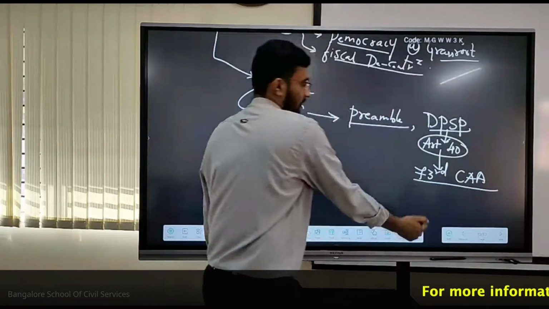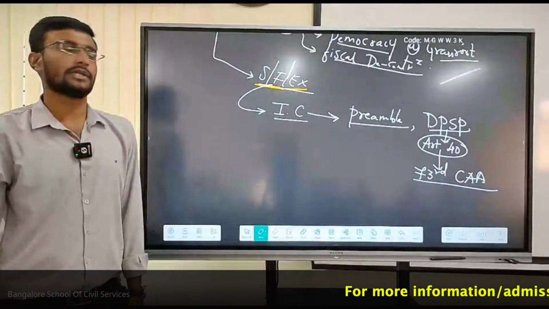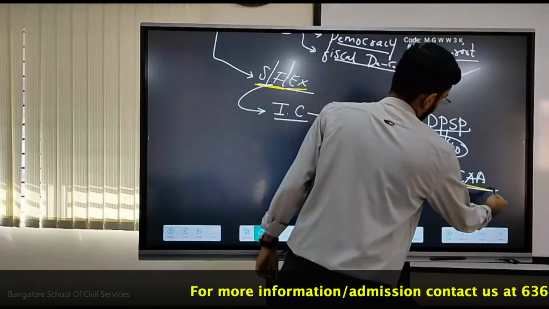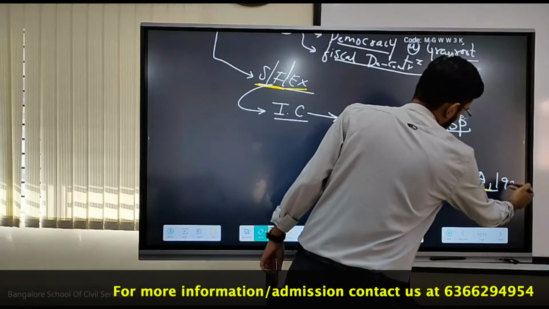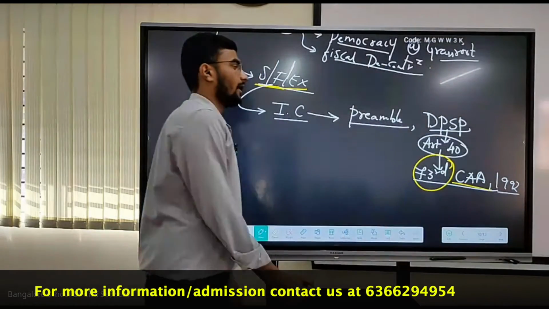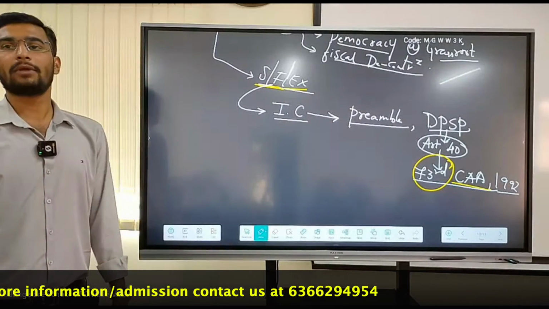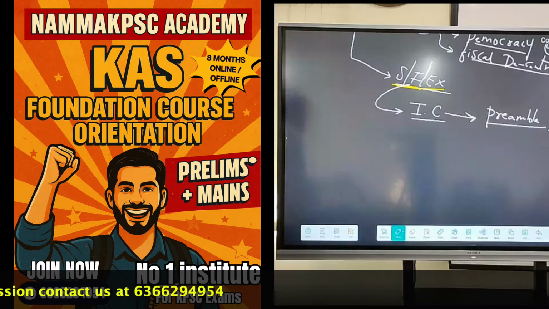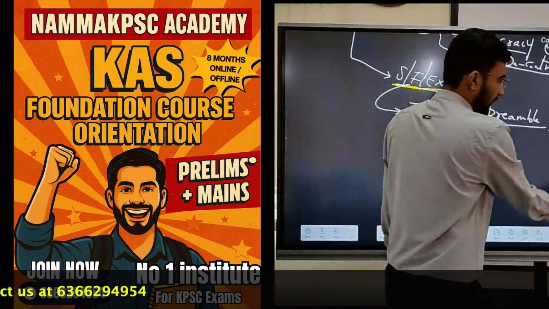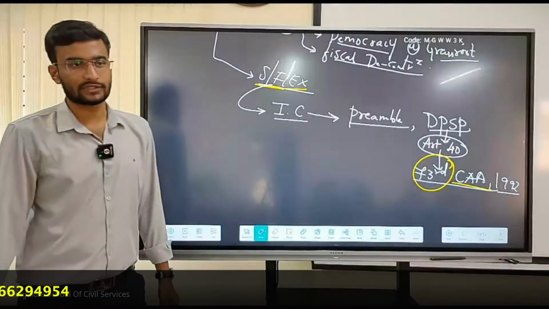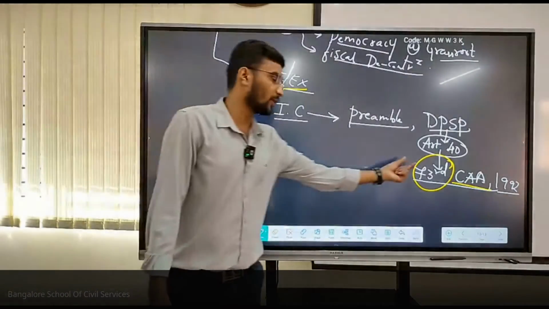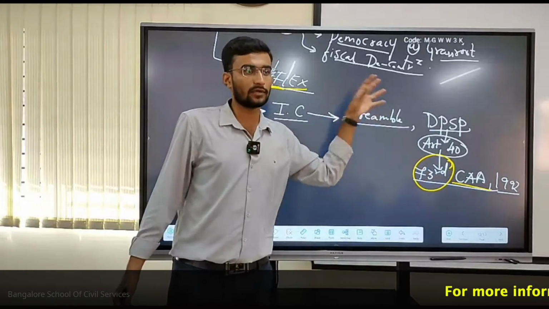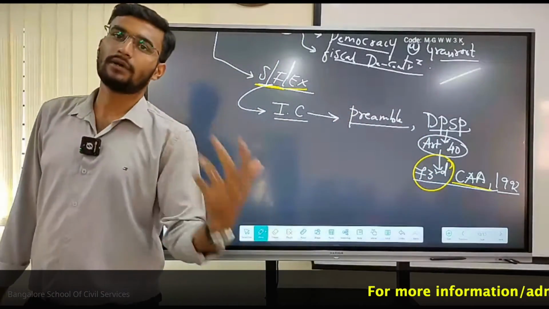The 73rd Constitutional Amendment Act of 1992, which came into effect in 1993, and we have completed 30 years of the 73rd Constitutional Amendment Act.